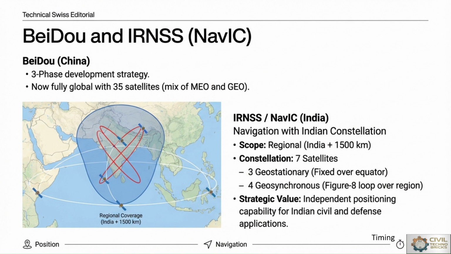NavIC has a constellation of 7 satellites: 3 geostationary and 4 geosynchronous. The 3 geostationary satellites are fixed over the equator, while the 4 geosynchronous satellites trace a figure-8 loop over the region. From a strategic point of view, they give independent positioning capability for Indian civil and defense applications.